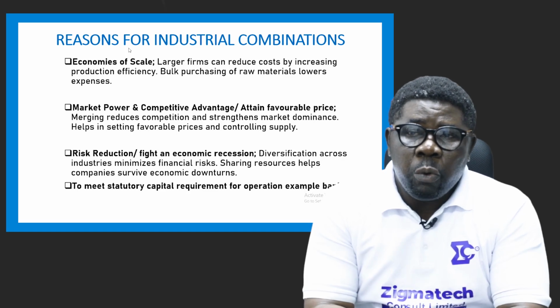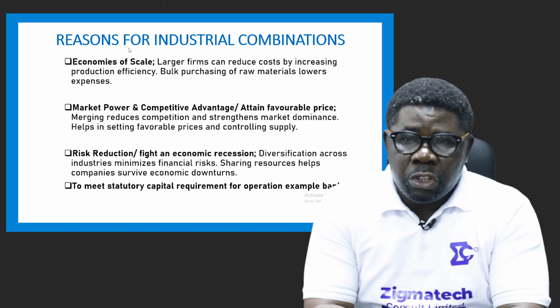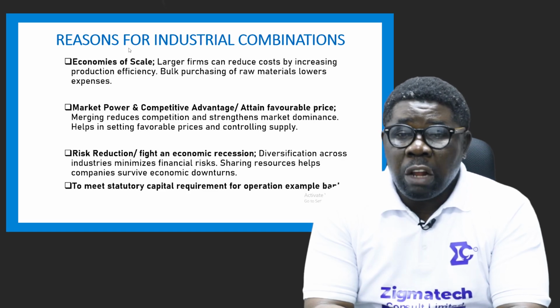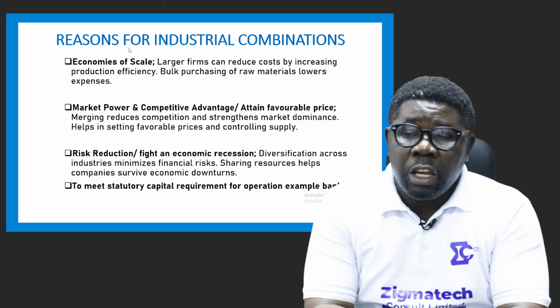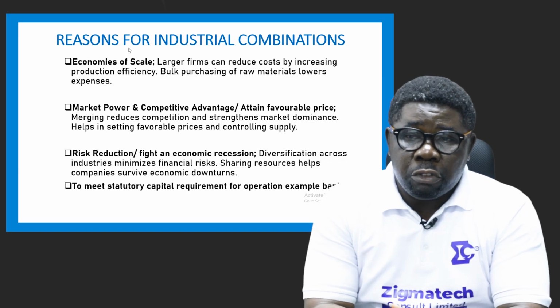Some others will also merge for risk reduction. They want to fight economic recession. Some see that if they don't merge, they will go out of business. Because of that, they have to look for others who have similar issues with them to come together to form a stronger force.